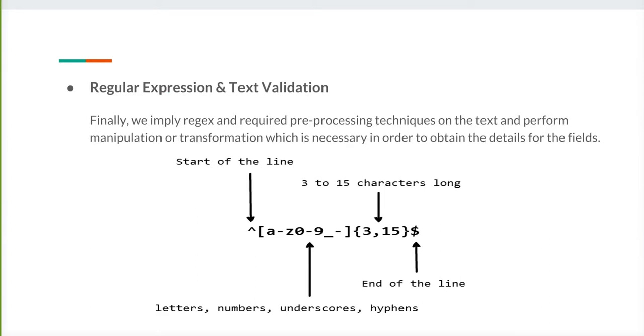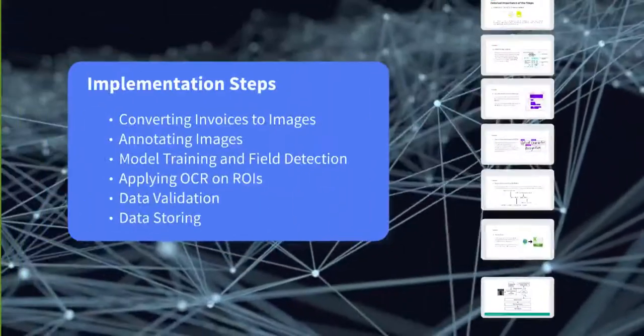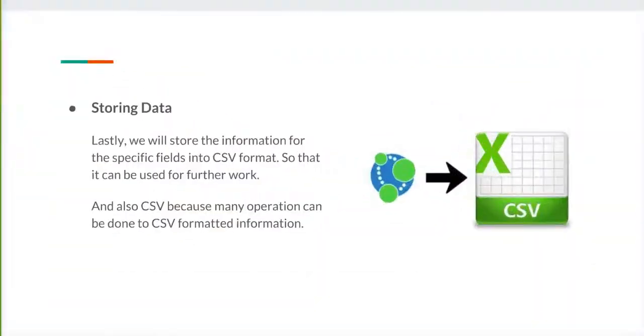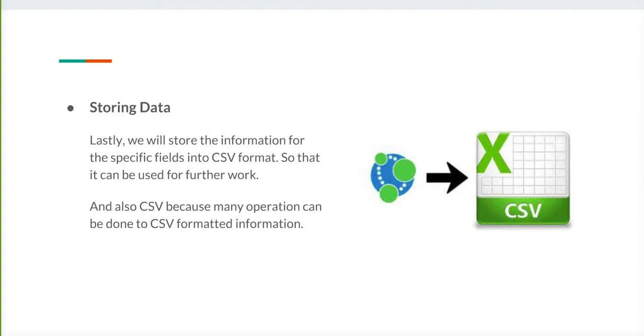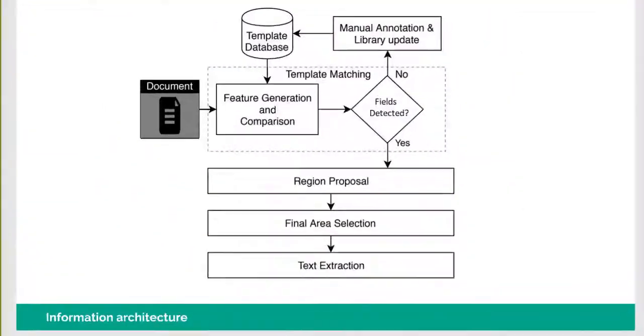After the text validation, for example for mobile numbers, we have to validate whether the phone number is a 10-digit number or not, whether the email ID is valid or not, and similar things. After we have the text validated, we simply store the data either in CSV format or directly into a database, SQL or any database. In short, this is our model architecture.